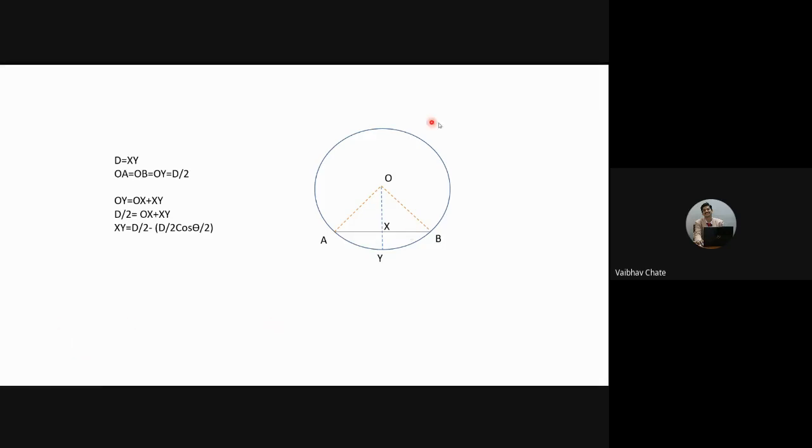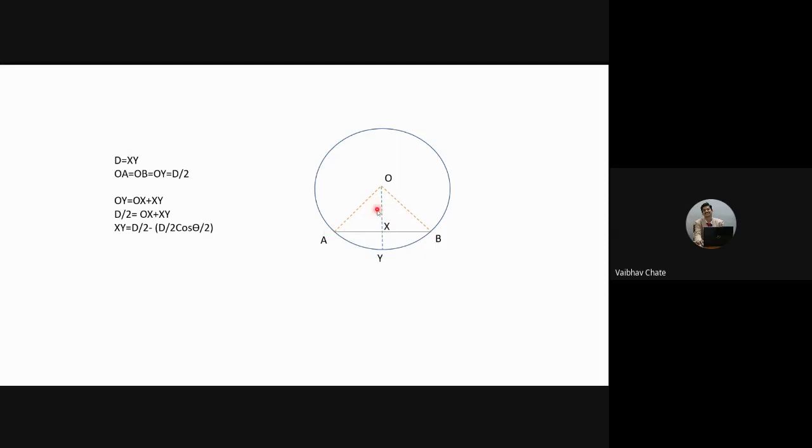See here, if I consider the angle made by AOB as theta, this triangle AOB is having two symmetrical triangles. That means the area of OAX is equal to the area of OXB, because the length of the adjacent side and hypotenuse are the same.